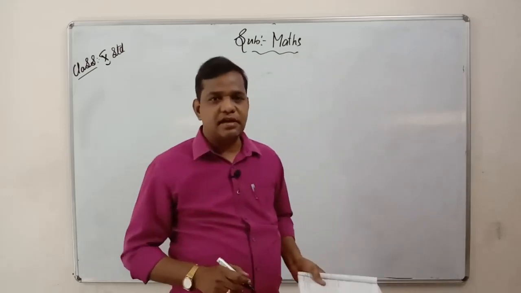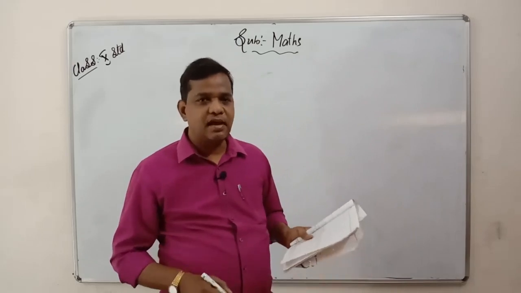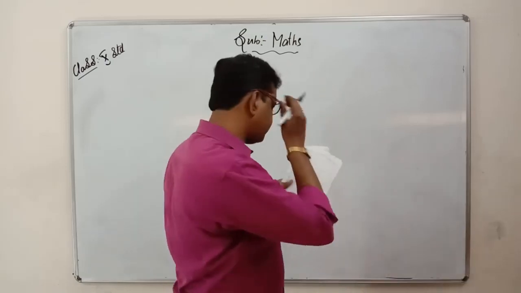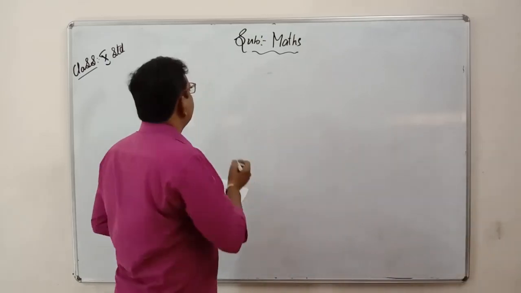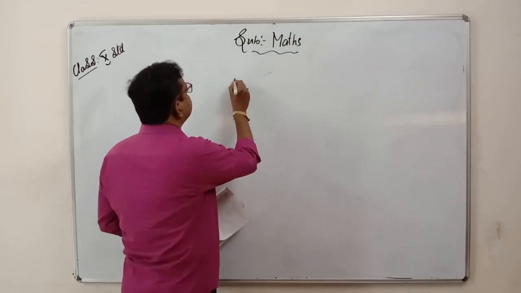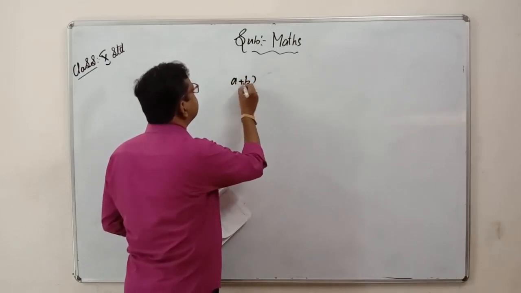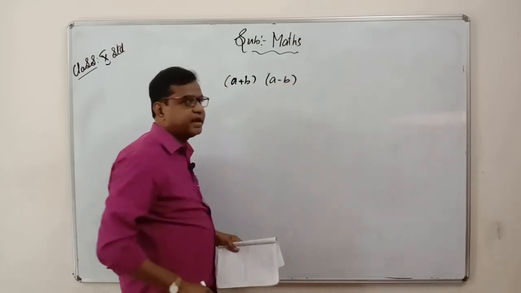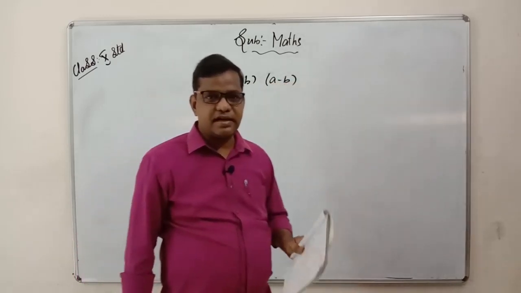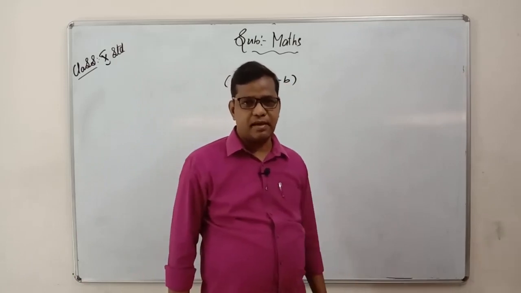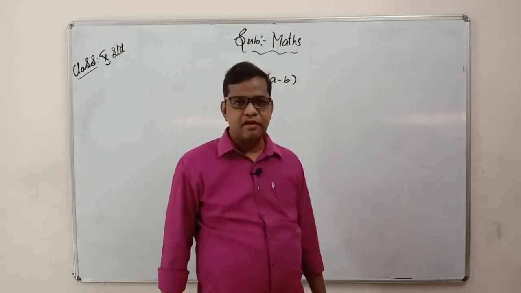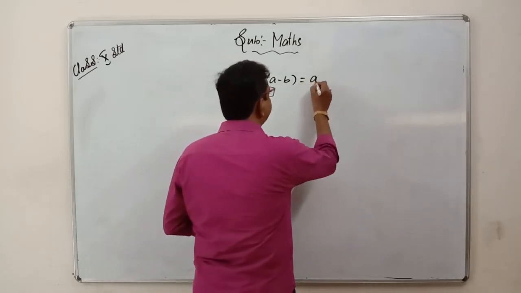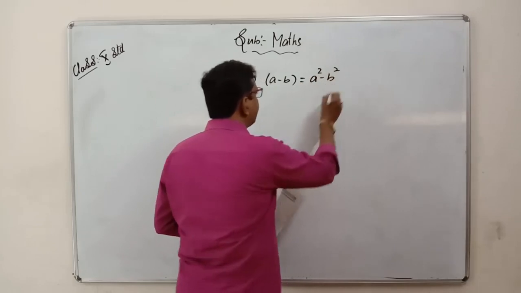Take down all the formulas one by one, children. The first formula goes here. What is a plus b times a minus b? I think you already studied this in 9th also. Very simple one. a plus b times a minus b is a square minus b square. This is the first one.